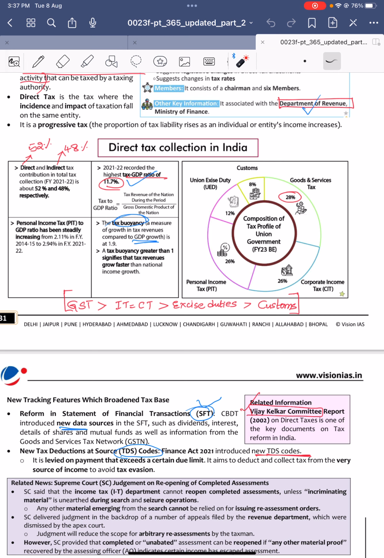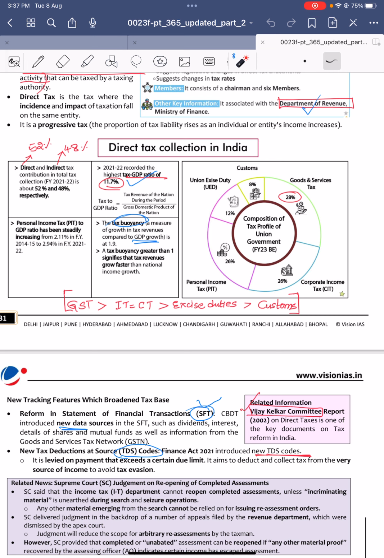Also, India recorded last year the highest tax to GDP ratio of 11.7%. Tax to GDP is the amount of tax collected relative to the total GDP. Next, tax buoyancy. Tax buoyancy is a measure of growth in tax revenues compared to the GDP growth rate. If tax buoyancy is greater than 1, it means the tax revenues are increasing.